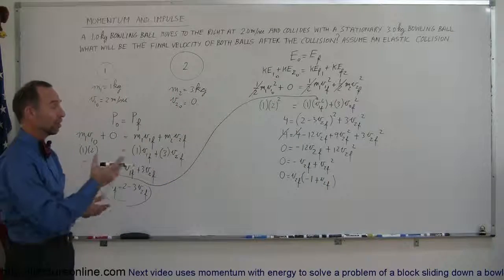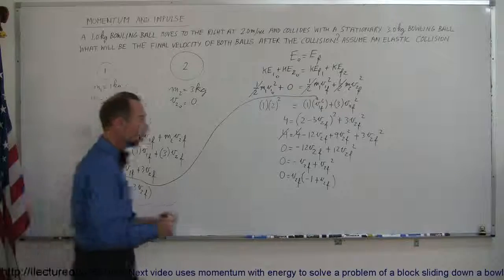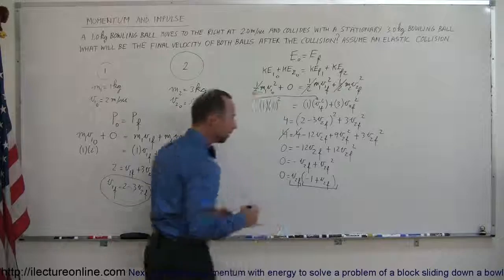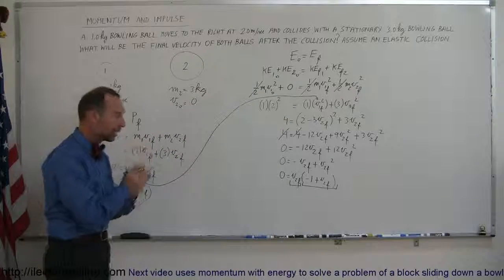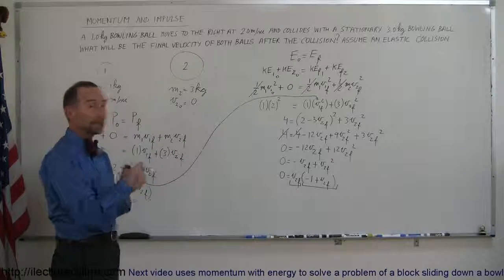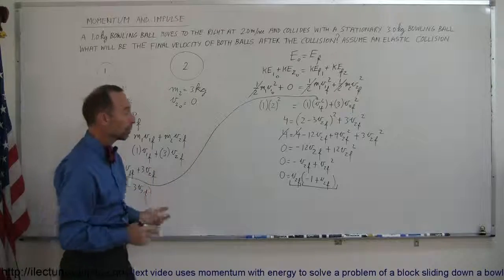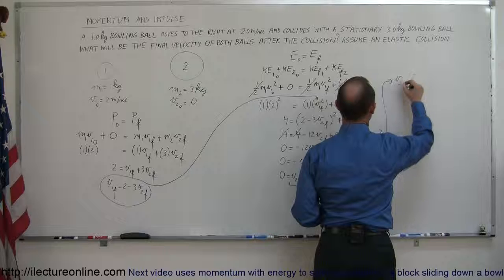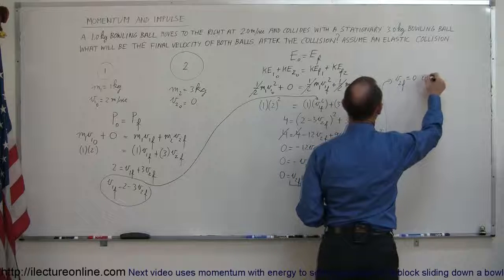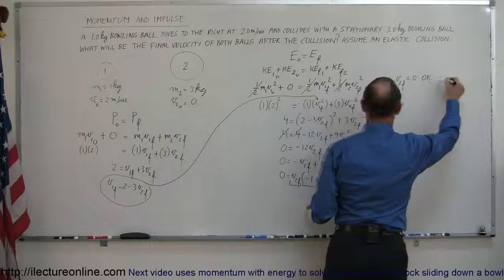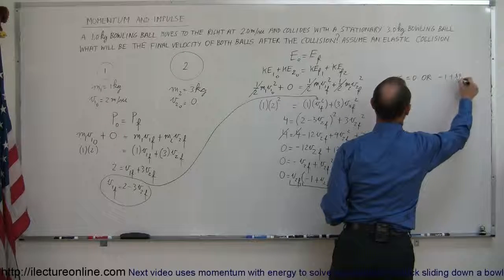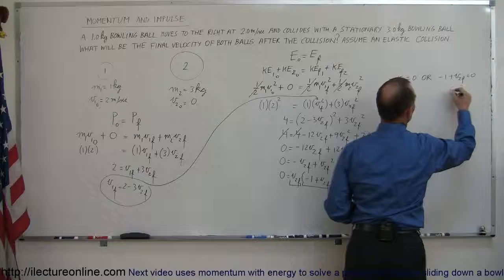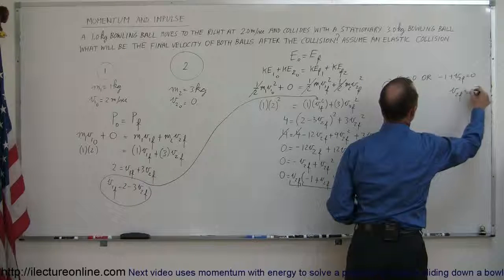Now whenever we have something set equal to 0, like in this case a product, we have V2 final multiplied by minus 1 plus V2 final. Whenever we have two things that are multiplied together and the result is 0, that can only happen if either one or the other equals 0. So from here we can say that V2 final equals 0, or minus 1 plus V2 final is equal to 0. And of course that's true when we move the 1 across, we can say that V2 final equals 1.